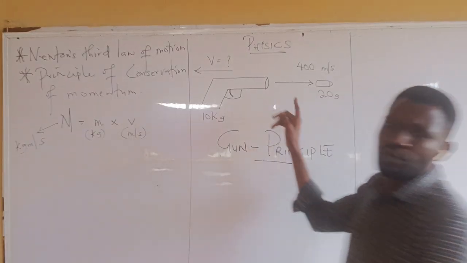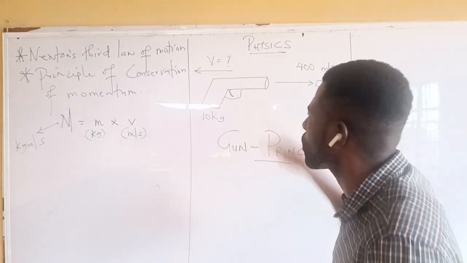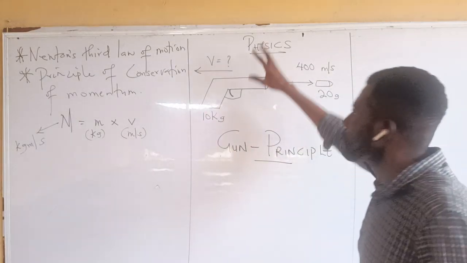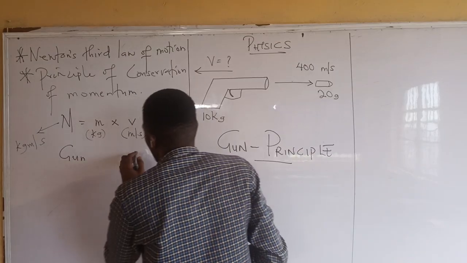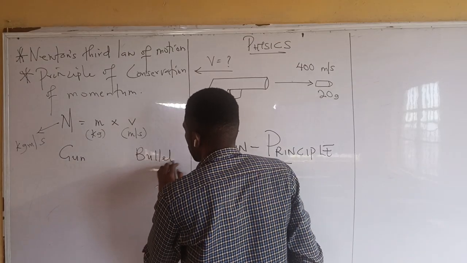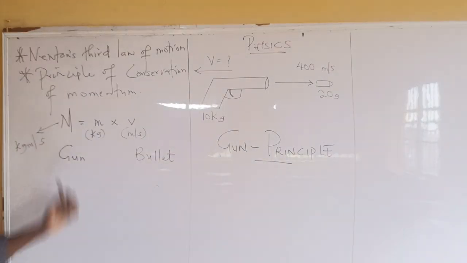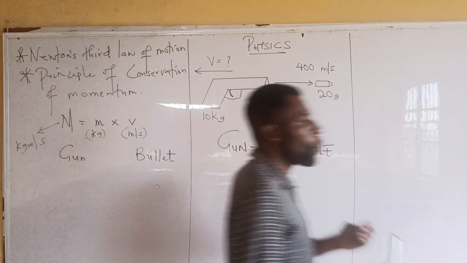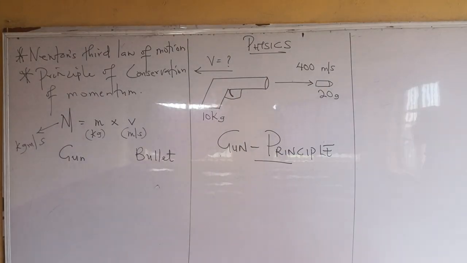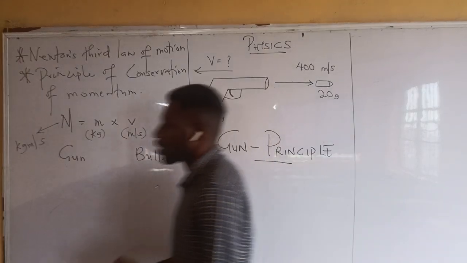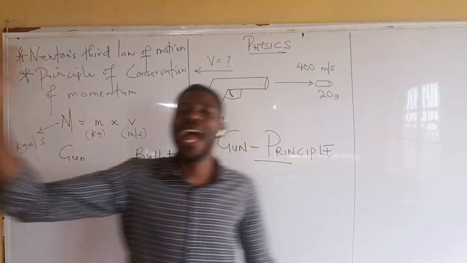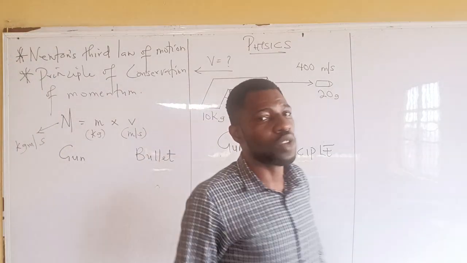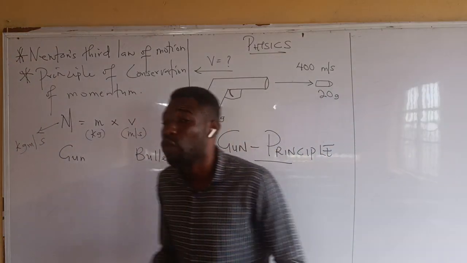Now, quickly to our question, the gun. How does a gun work? Simple. We have two things involved: the gun and the bullet. The principle of conservation of momentum states that if two bodies in a system collide, the total momentum before collision is equal to the total momentum after collision, provided those bodies are in a closed system. What is a closed system?